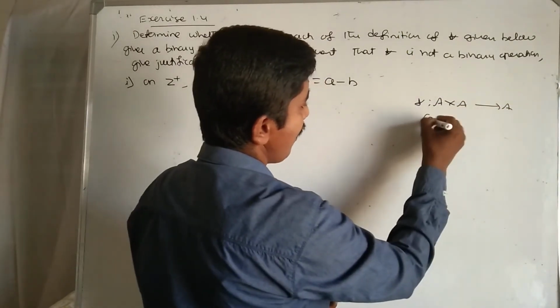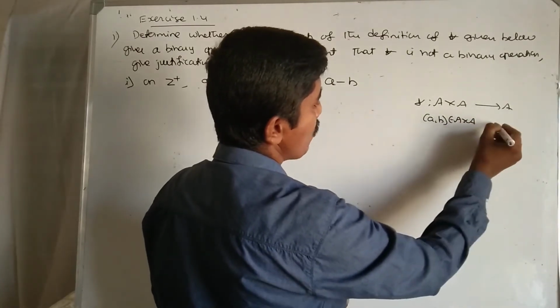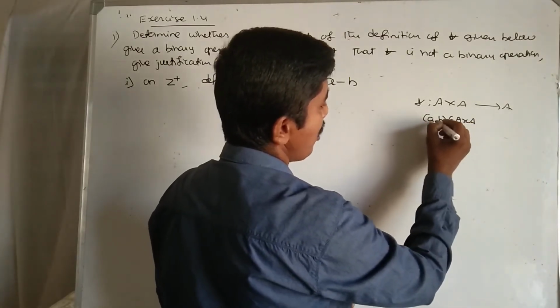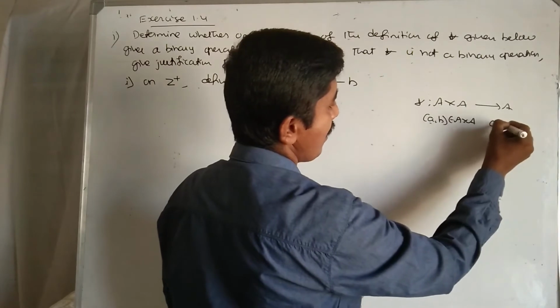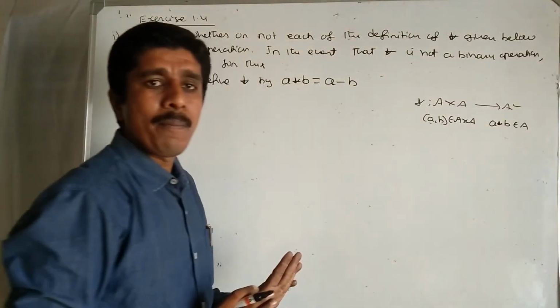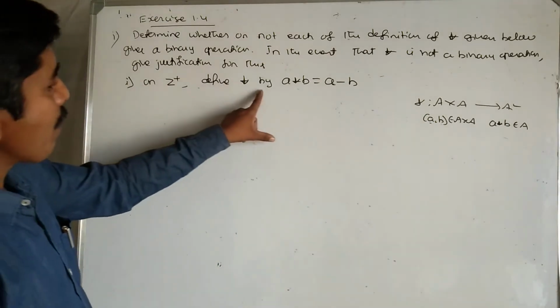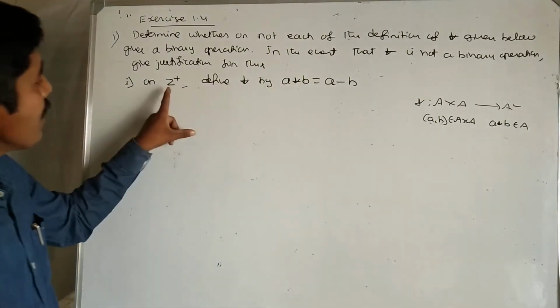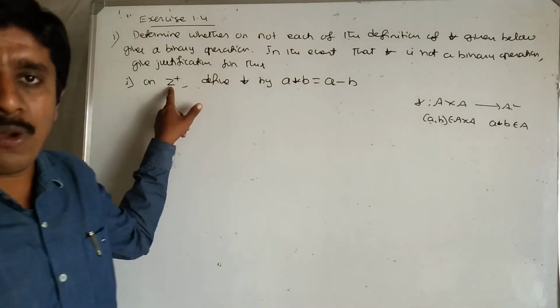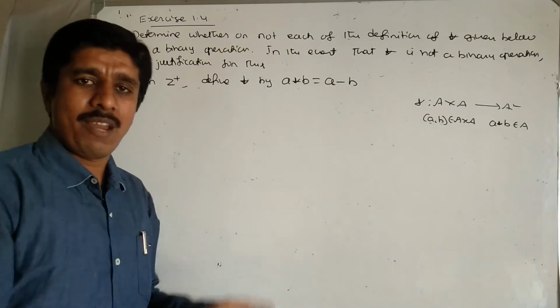Here A, B belongs to A cross A, which gives a unique element, meaning combining these two elements with respect to the operation star. A star B belongs to the same set, which means star is a binary operation. We know that here, on Z plus, define star by A star B equal to A minus B. Z plus means the set of all positive integers, which is nothing but the set of all natural numbers.